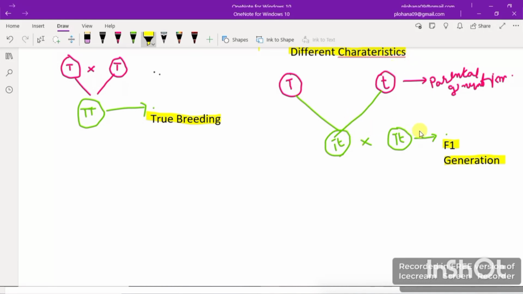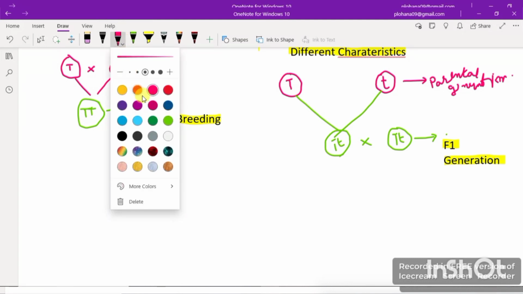Because both are tall. This capital T is dominant over this small t, and this capital T is also dominant over this small t. However, the F2 generation threw up a surprising result. The dwarf plant variant appeared in a quarter of this generation. So right now, let me tell you what he did.